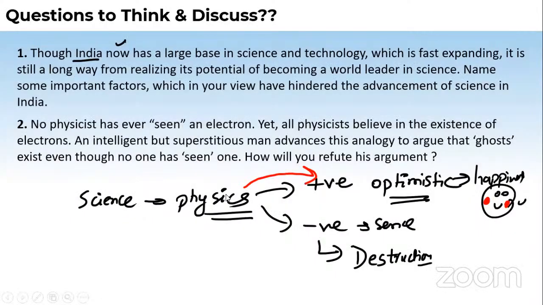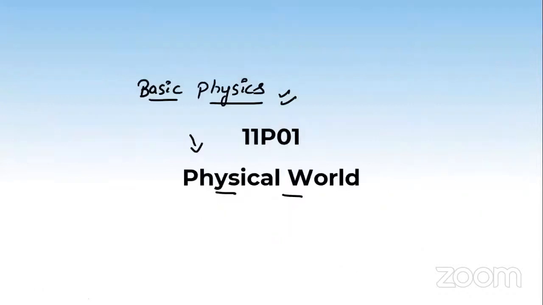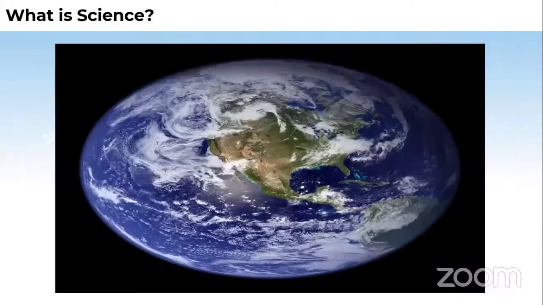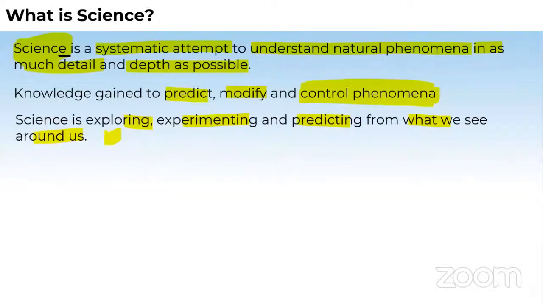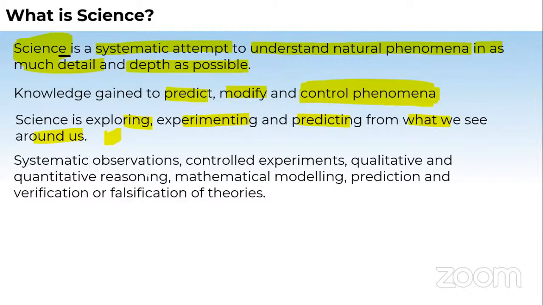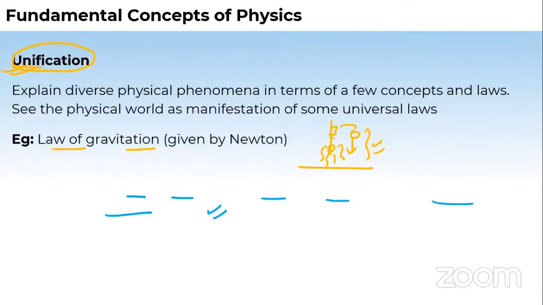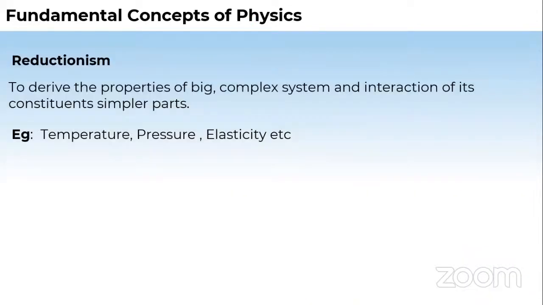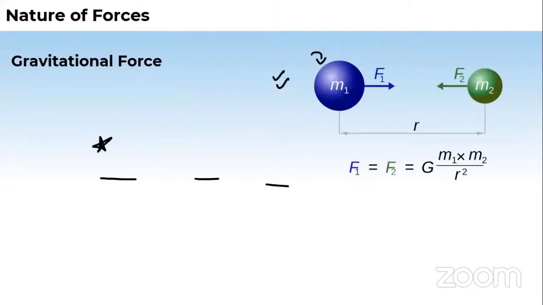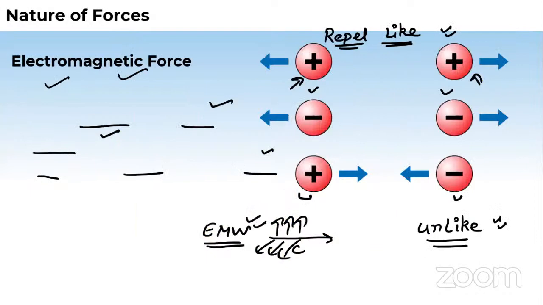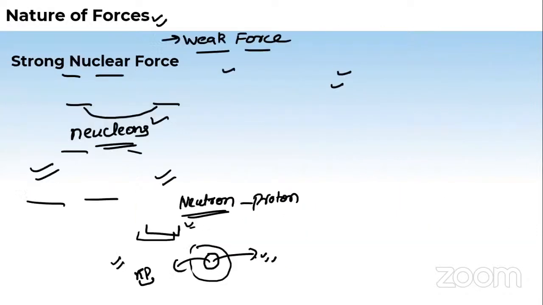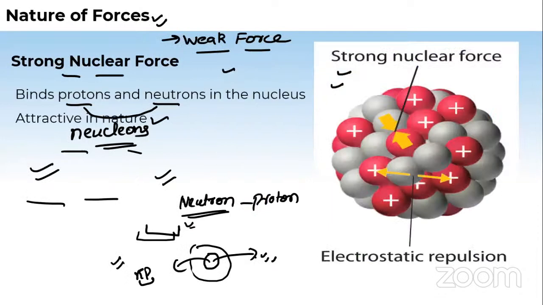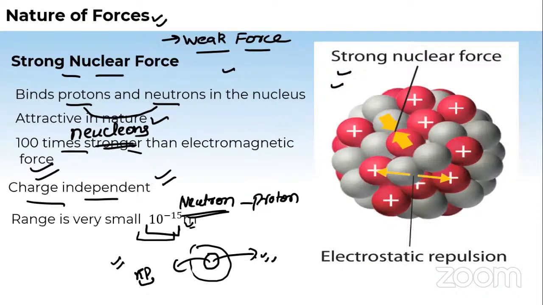Okay, fine. So students, now if we go through the conclusion from the beginning slide, we started with what is science. Then we saw simple theoretical definitions of science, and we discussed our own views on science. Then we saw some fundamental concepts of physics: unification, and the experiment in which we got to know about reductionism. Then we talked about the nature of forces. We saw gravitational force, which is basically a weak force, electromagnetic force, which is stronger than gravitation but not a lot stronger than the strong nuclear forces, and among the nuclear forces, the weak nuclear forces.